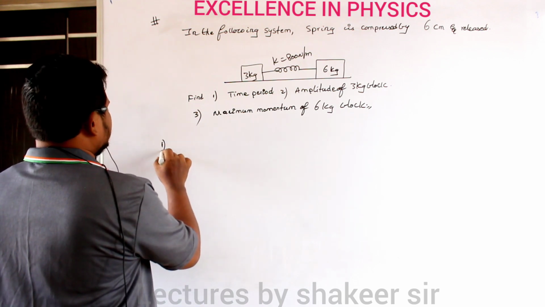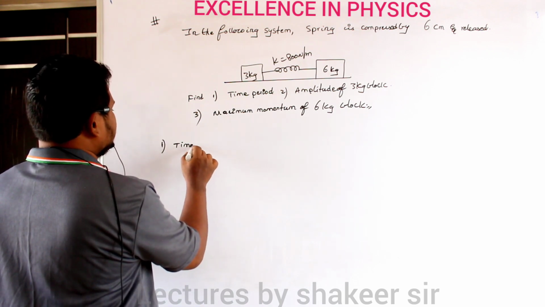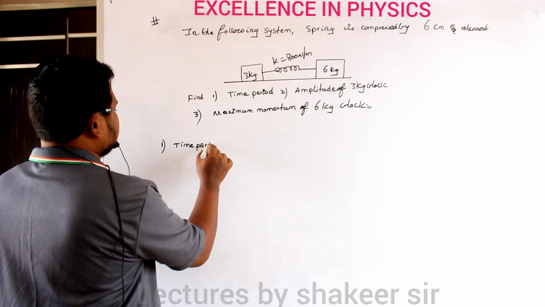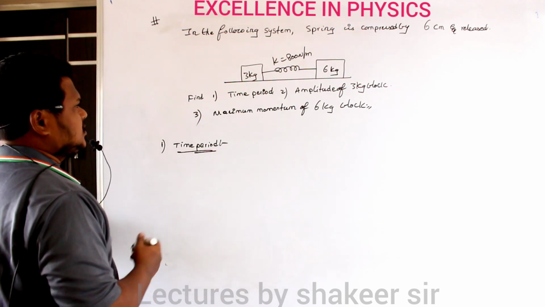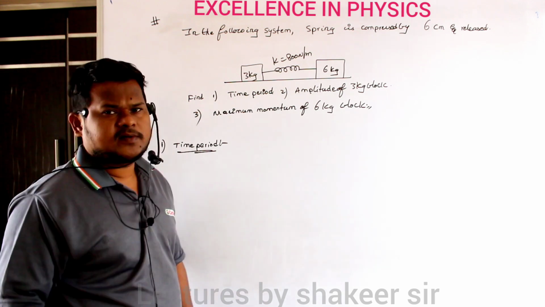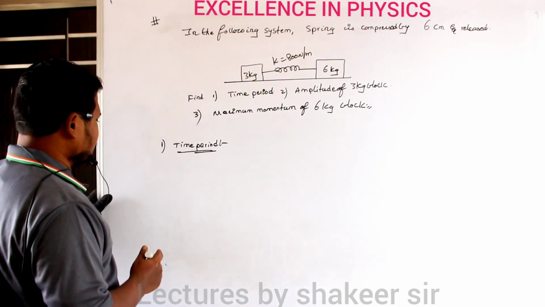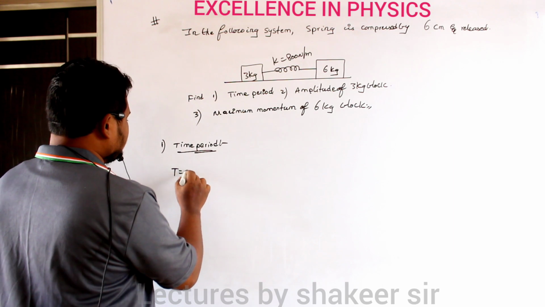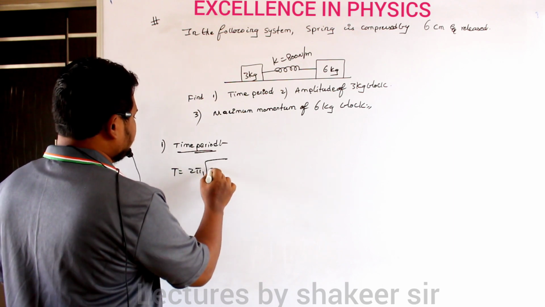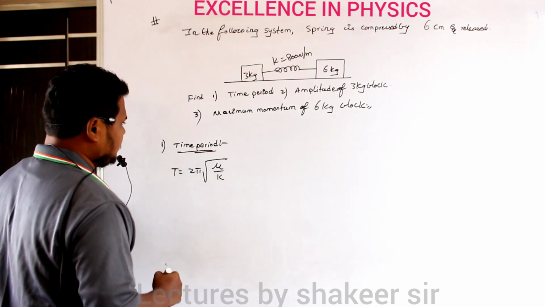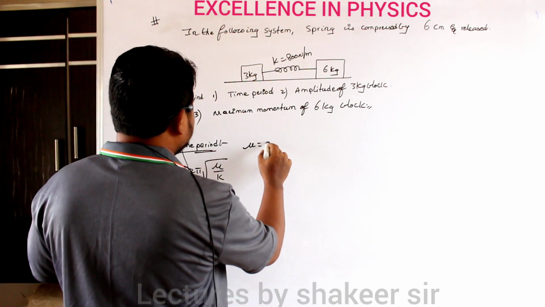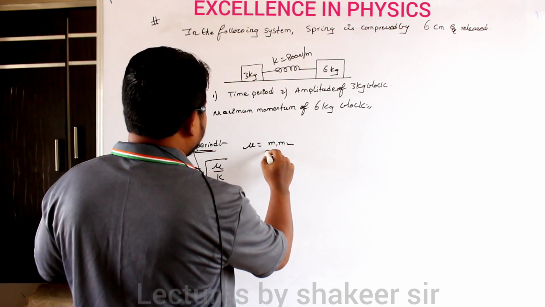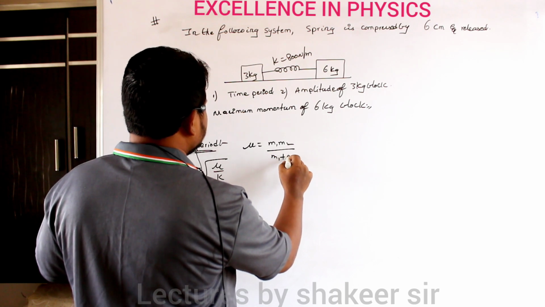For the first one, we are supposed to find out the time period. This is the concept of a two particle system, so definitely I can use the concept of reduced mass. T is equal to 2 pi root mu divided by k. Clear? And what is the mu value here? Mu is equal to M1 M2 divided by M1 plus M2.